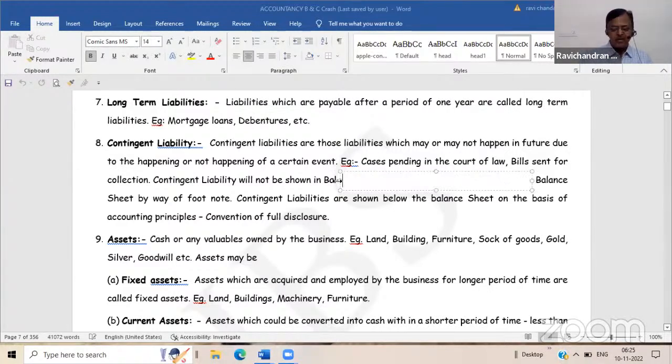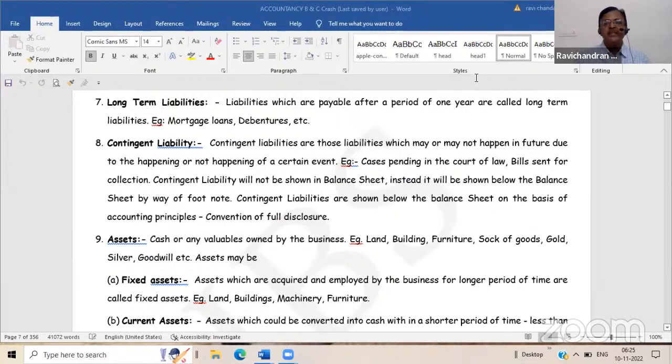Contingent liabilities are always known as off-balance sheet items. Off-balance sheet means outside the balance sheet, because the financial implication is not yet confirmed. The financial obligation is yet to be confirmed. It may or may not fall upon us.